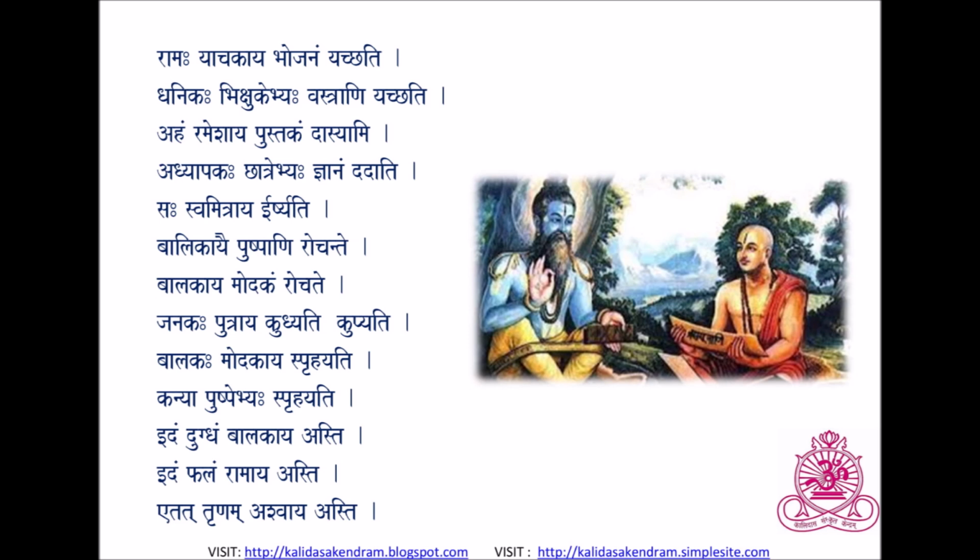Next, Balakaha modakaya sprahayati. Balakaha, a boy, sprahayati, wants or likes. Modakaya, for a modakam. A boy likes modak. Kanya pushpebhyaha sprahayati. Kanya, a girl, likes flowers. Kanya, girl. Sprahayati, wants. Pushpebhyaha, for flowers. A girl wants flowers.